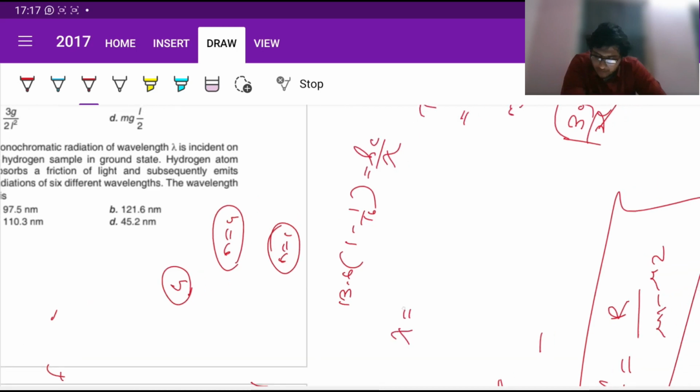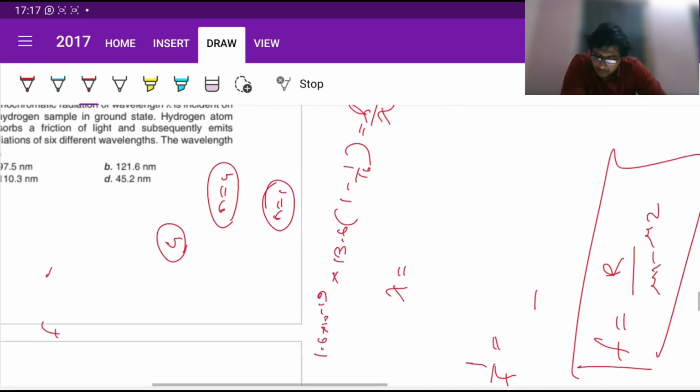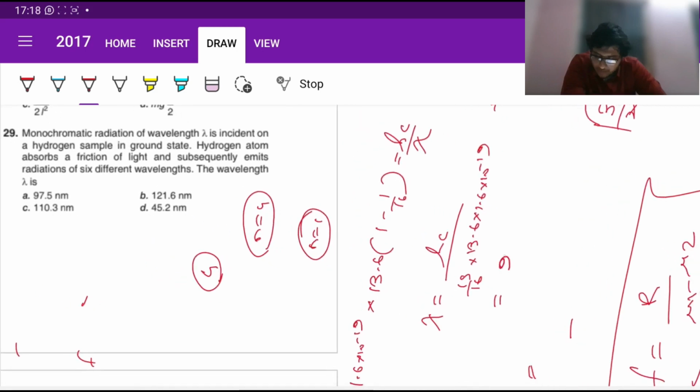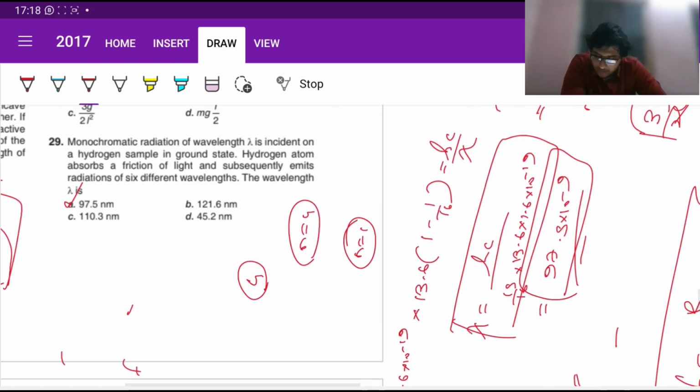Now lambda can be written as hc divided by the energy, and this is in eV, so we need to convert it to SI, so multiply by 1.6 times 10 to the power minus 19. So lambda is hc divided by (15 by 16 times 13.6 times 1.6 times 10 to the power minus 19). On solving it, we directly get the answer as something around 97.5 times 10 to the power minus 9. So clearly the answer will be A. Directly just calculate it, you'll get the answer. So that's pretty much it.